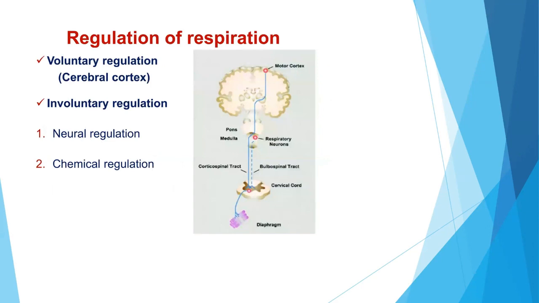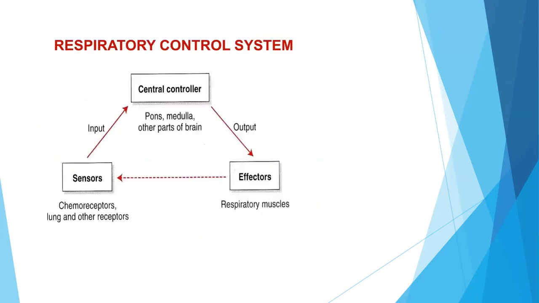So the regulation of respiration is generally controlled by a voluntary regulation, which is through the cerebral cortex, and involuntary regulation, which is through neural regulation and chemical regulation. So the central controller, that is the pons, medulla, and other parts of the brain, sends an output signal to the effectors, that are the respiratory muscles. And again, there are some chemoreceptors present in the lung and some other receptors which act as sensors. These sensors send input or a signal towards the central controller and stimulate it. If effectors are normal, then it may inhibit the sensors sometimes.